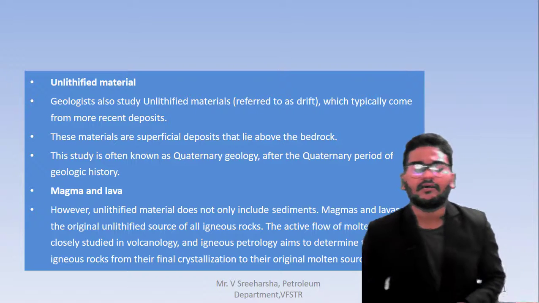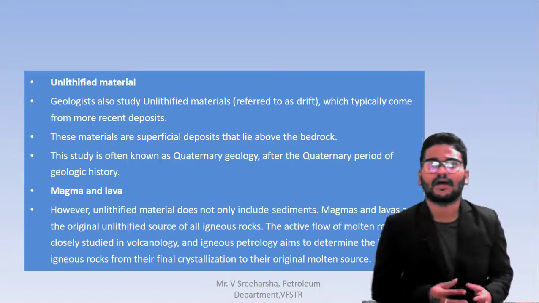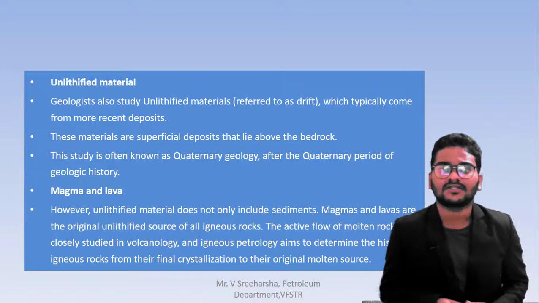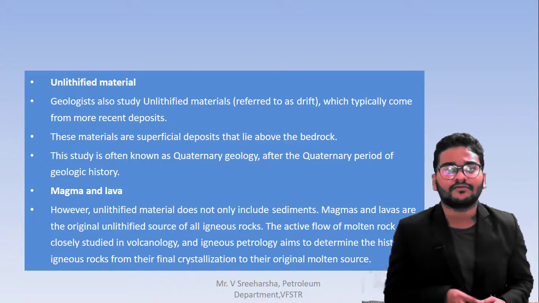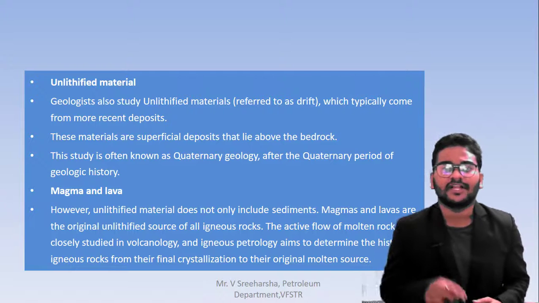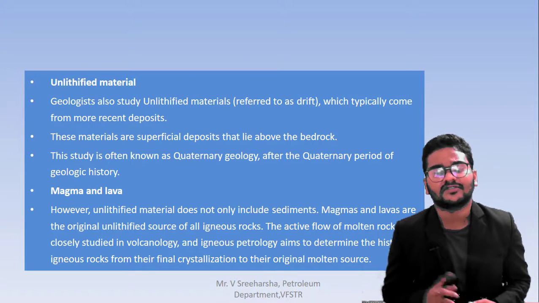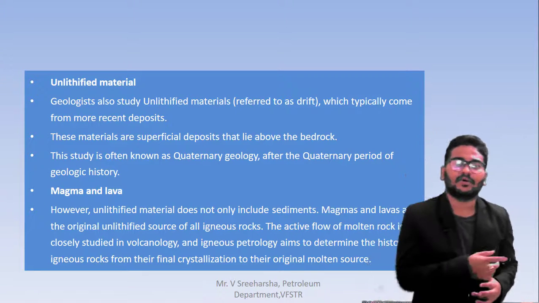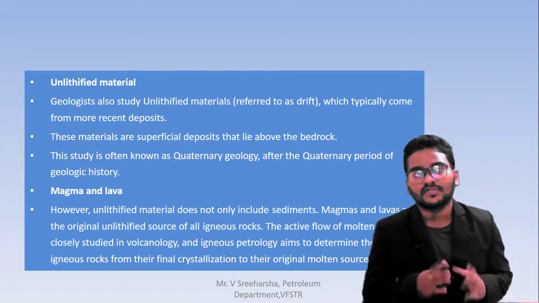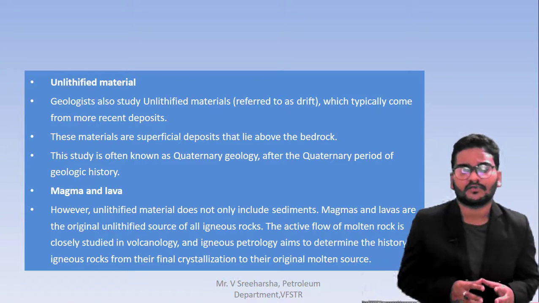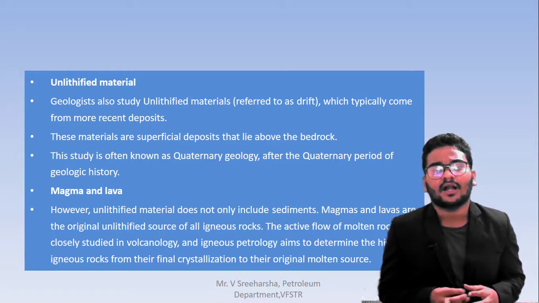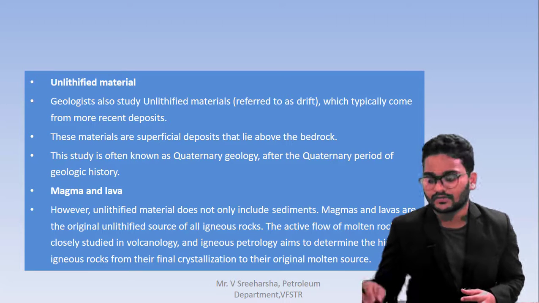Then magma and lava. I already told you about magma and lava, which come from volcanic eruptions and keep circulating from one place to another. From igneous to sedimentary to metamorphic and again to igneous. So this will be the generation of magma, and after that the lava will come out of the volcanoes.